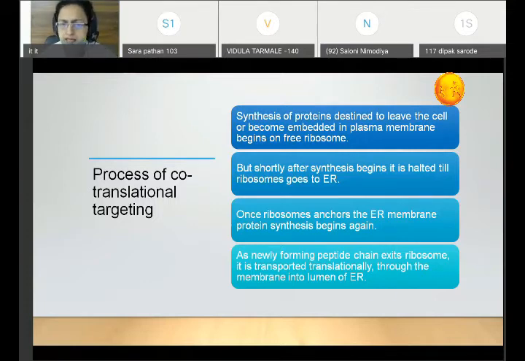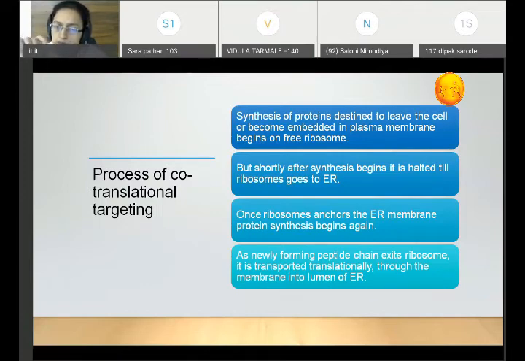But what happens next is, shortly after the synthesis begins, the process of biosynthesis halts. Up to what time? Until the ribosome goes and binds to the endoplasmic reticulum. So the process of synthesis begins, but within a short period of time it will stop, until the ribosome on which the protein is getting synthesized goes and binds to the endoplasmic reticulum. Once the ribosome anchors to the endoplasmic membrane, protein biosynthesis begins again. This is a very important step that you should remember.